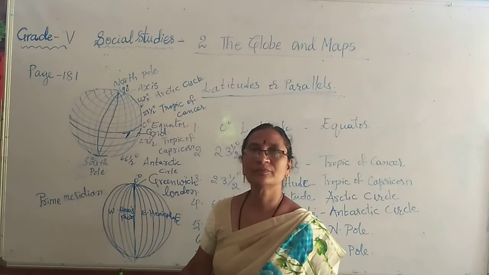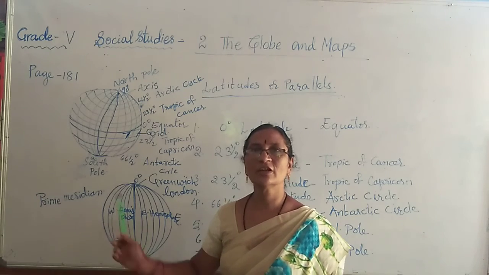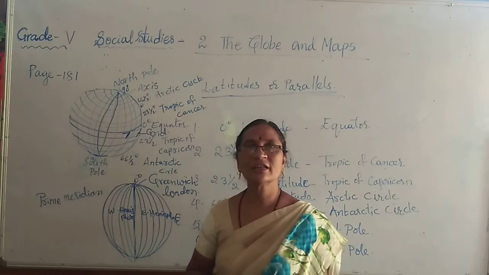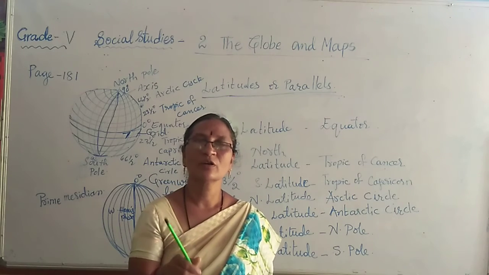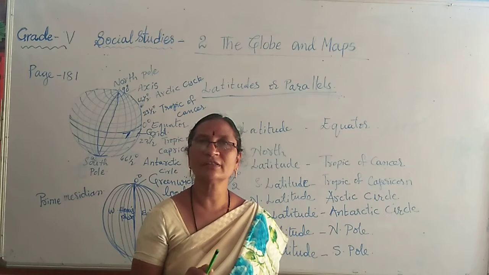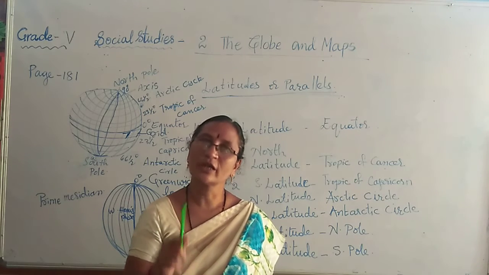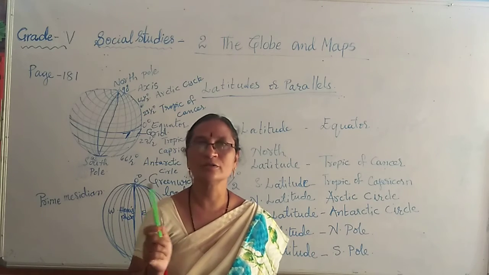Can anybody tell me? Greenwich is a place on the bank of River Thames in London. So that is why this longitude is called Greenwich longitude.